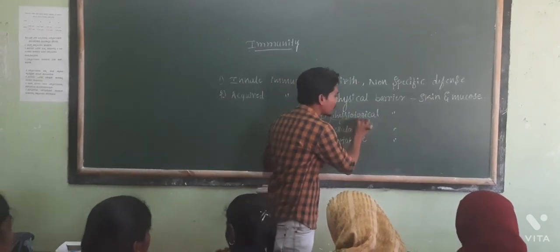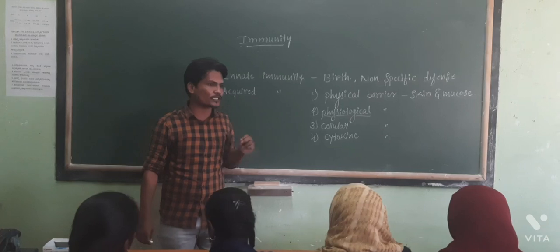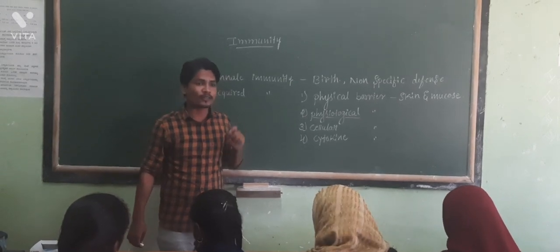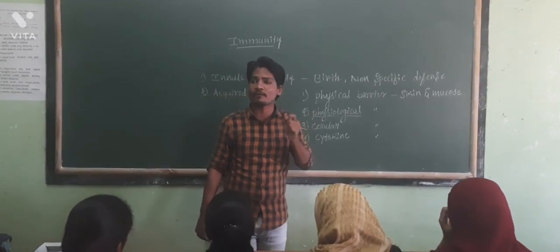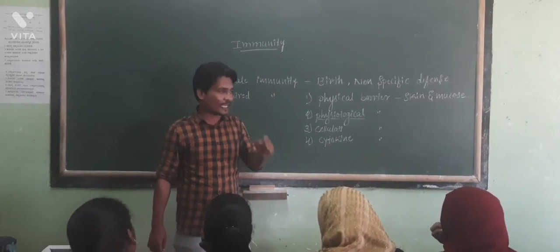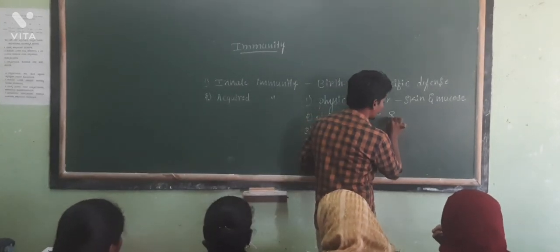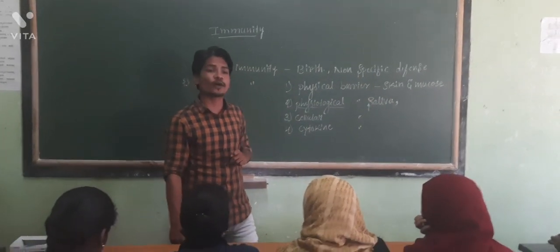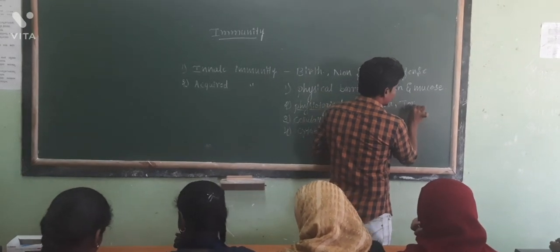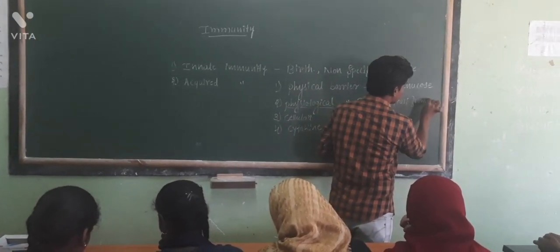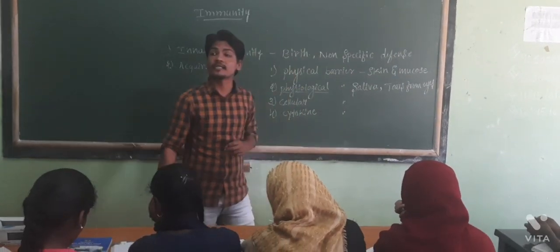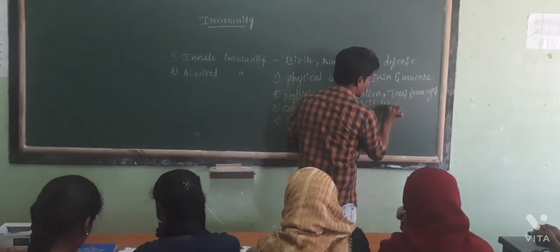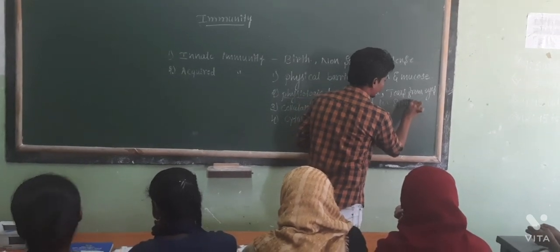The second one is called the physiological barrier. In the physiological barrier, we can see the mouth, which secretes saliva, tears from the eyes, and acid in the stomach.